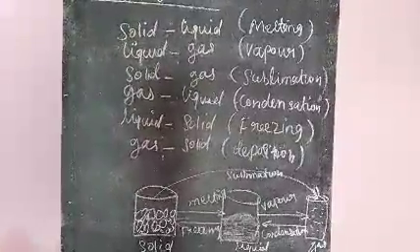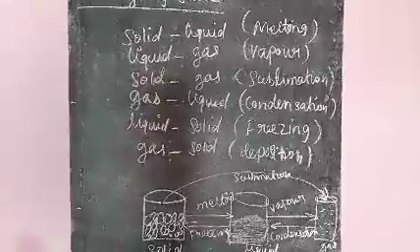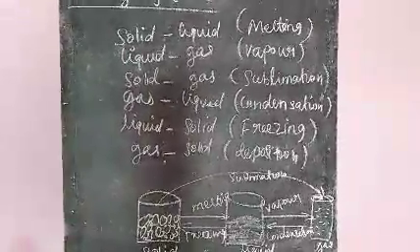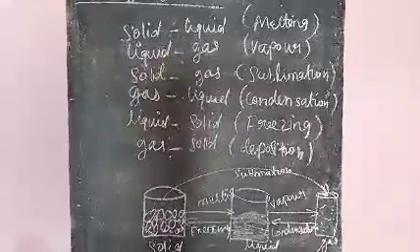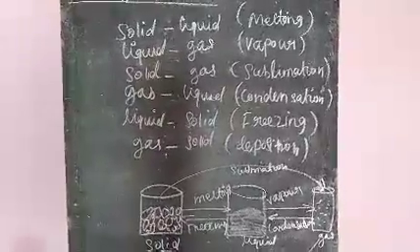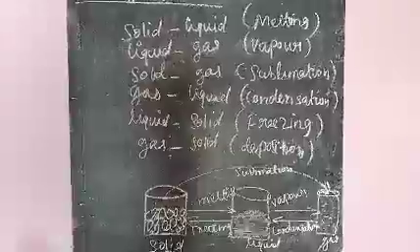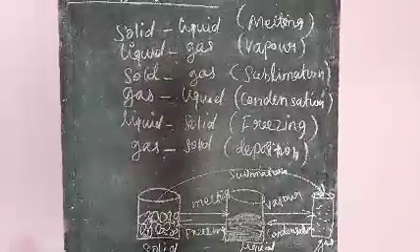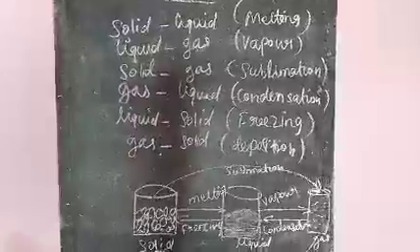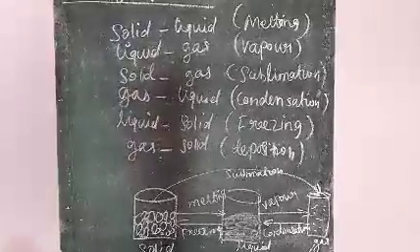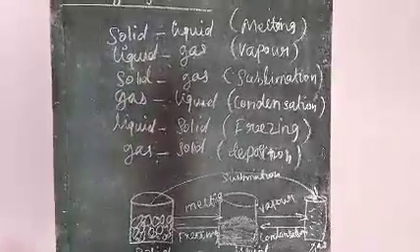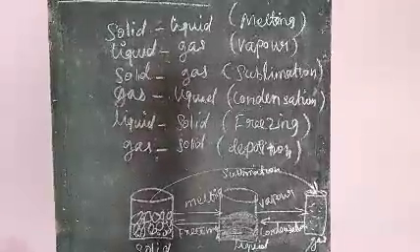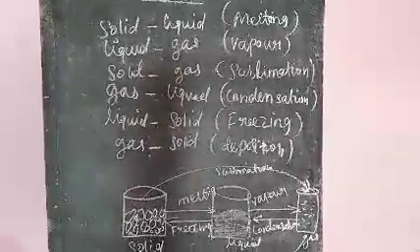Between the water molecules, the force of attraction, that is the molecular force, becomes very less due to the heat. So it becomes liquid. Again, increase the heat, and the force of attraction between the molecules becomes even less. So it becomes gas. The solid ice cube converted into liquid is melting. The liquid converted into gas is vaporization.